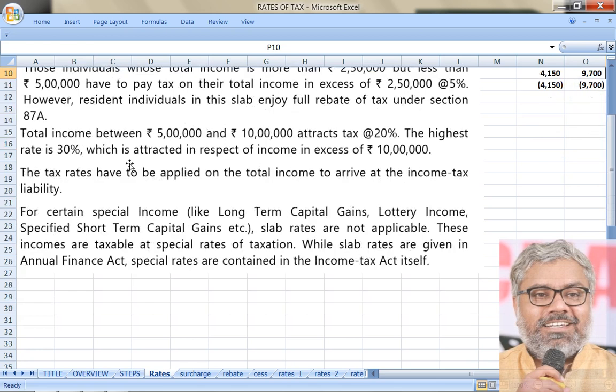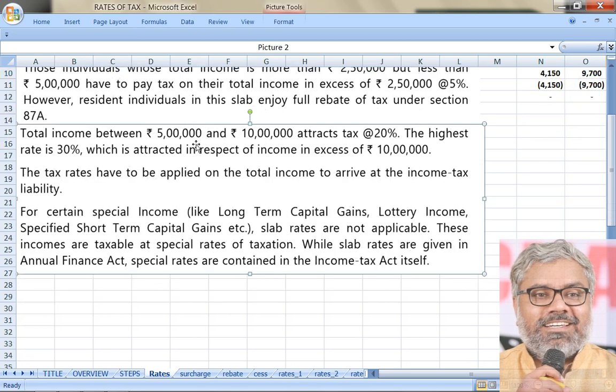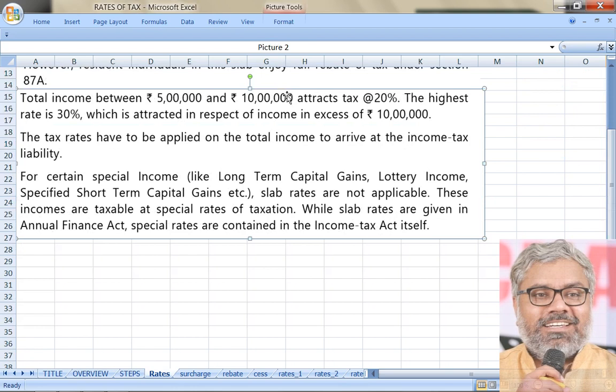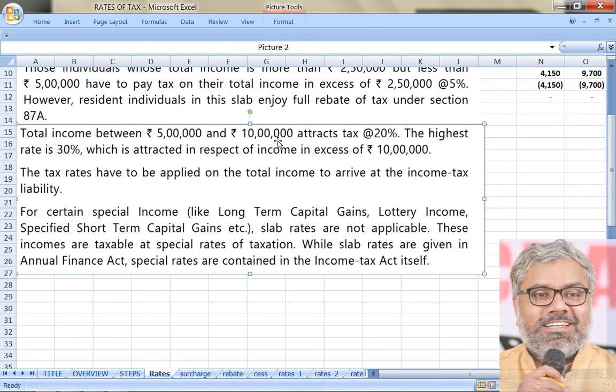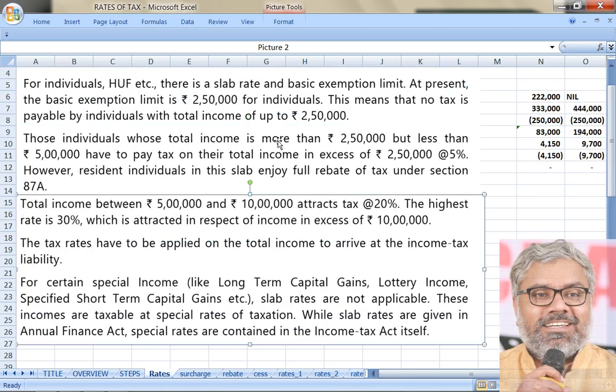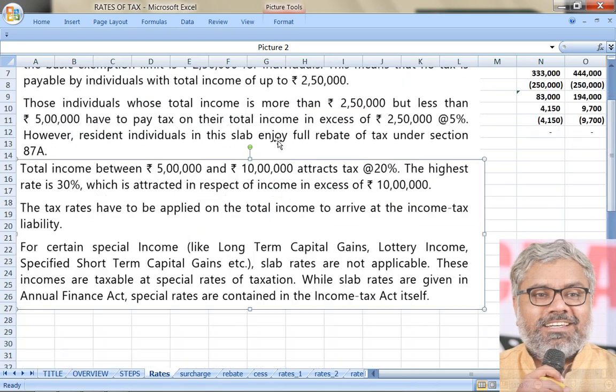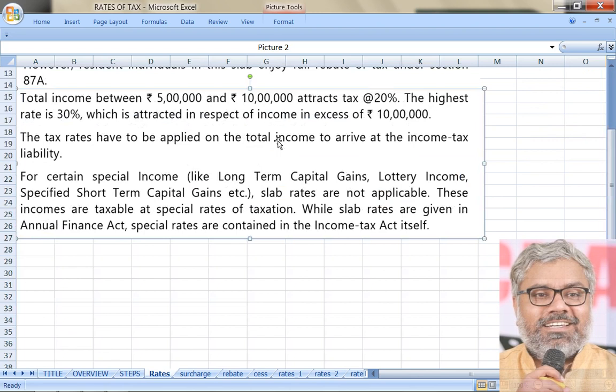Now, going forward with the next level of slabs, the total income between 5 lakhs and 10 lakhs rupees attracts 20% rate of tax. So, another person, again I am repeating, the same SSC will not have all slabs applicable for him. One SSC will have one income. One income will be falling in any of these categories. Maybe it is less than 2,50,000, maybe it is between 2,50,000 and 5 lakhs.